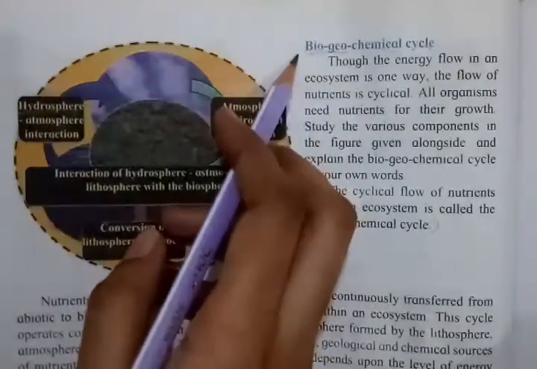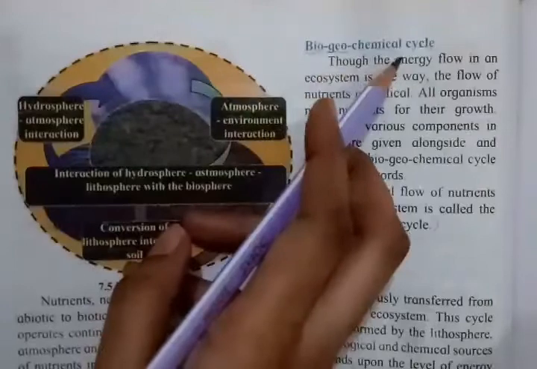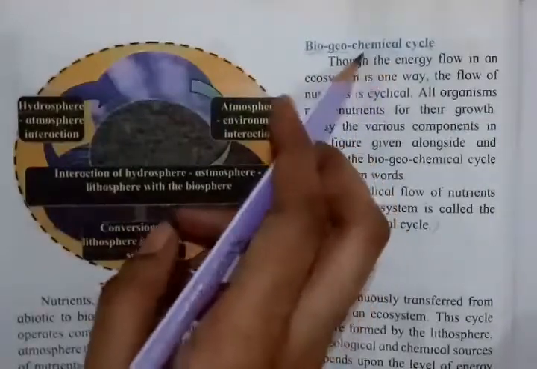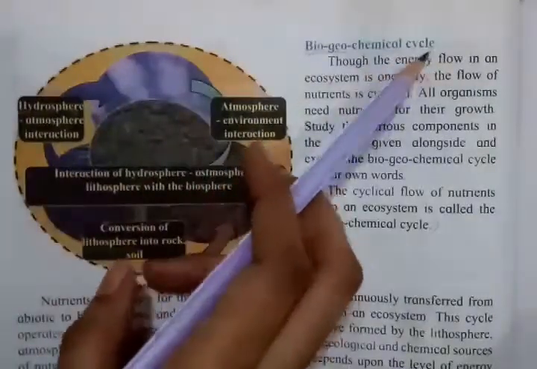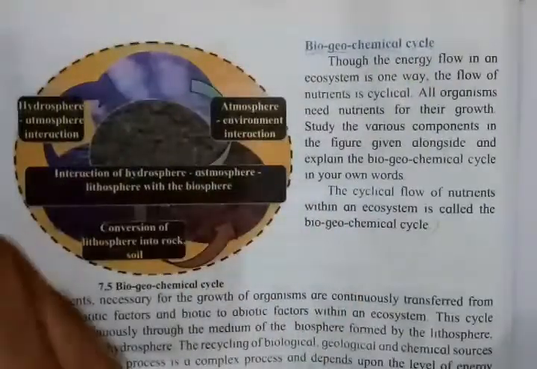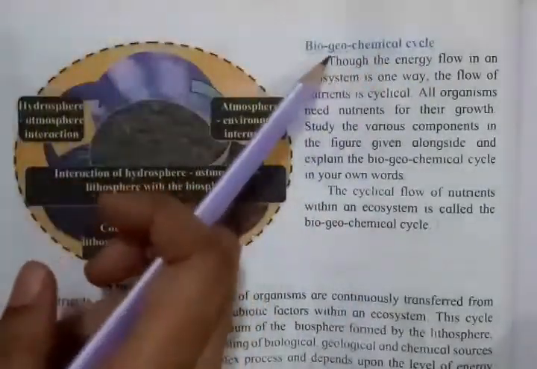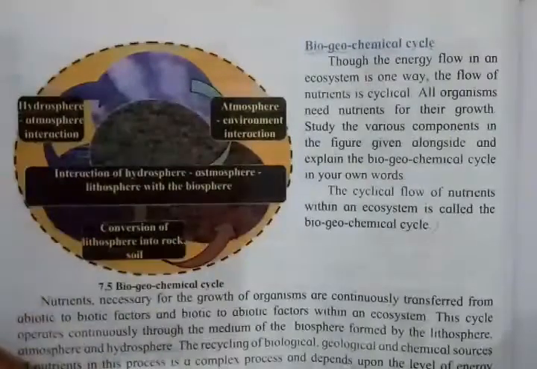So here living thing came, then non-living thing, and then chemical. What do you mean by chemical? Chemical here related to gases or something like that. And last word is cycle. Why it is called a cycle? Because all these three, they continuously go in a cycle, they flow in a cyclic way, so that's why it is called as biogeochemical cycle.